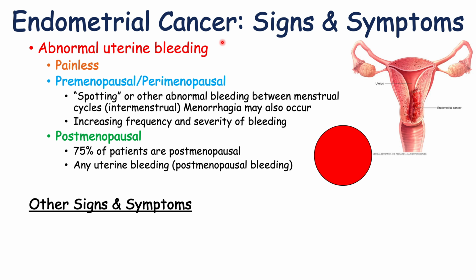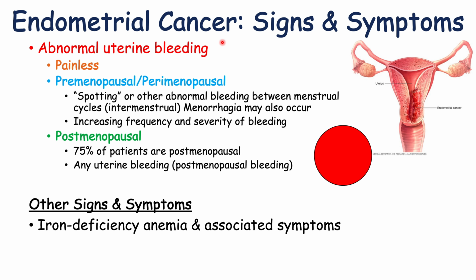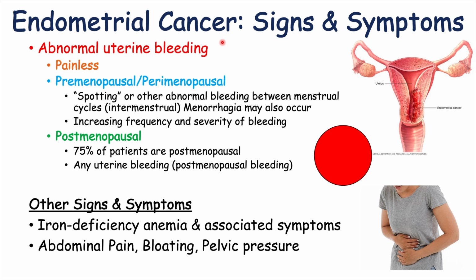Other signs and symptoms include iron deficiency anemia and associated symptoms. You can imagine that if a patient's losing a lot of blood due to abnormal uterine bleeding, they're going to become iron deficient, and they're going to have iron deficiency anemia and associated symptoms like fatigue and other symptoms as well.